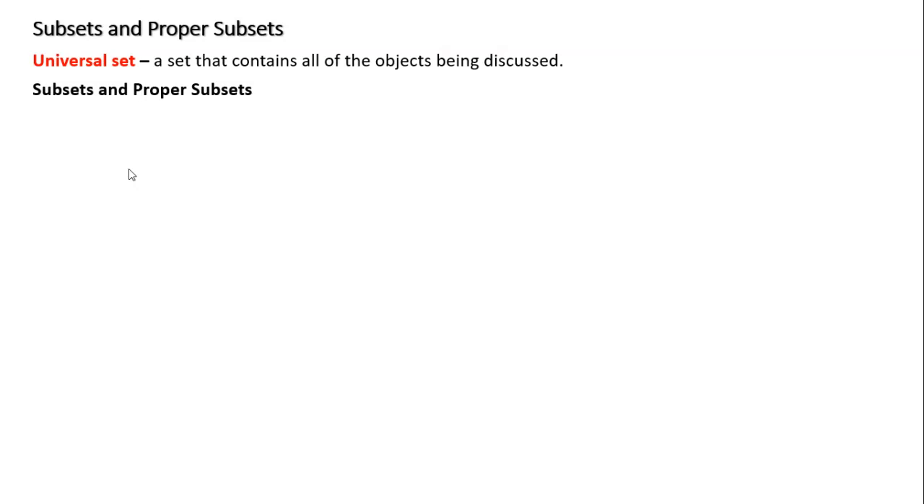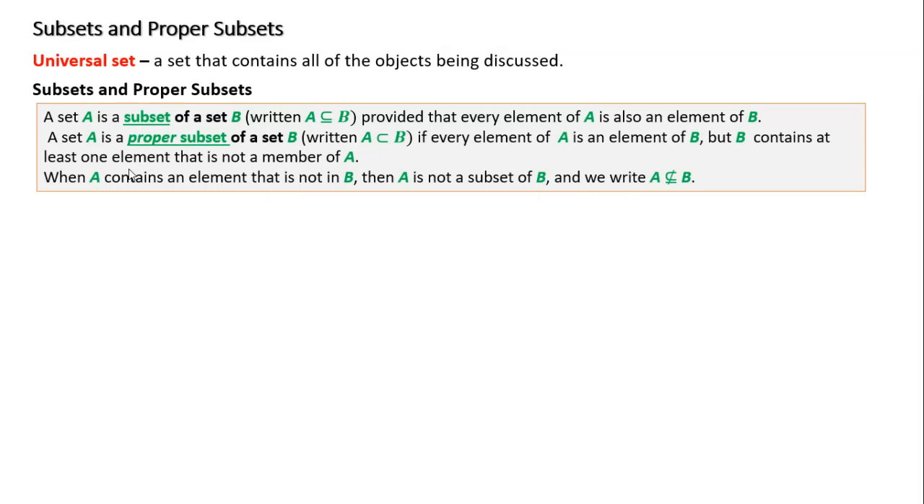Now, subsets and proper subsets. This is the book definition. A set A is a subset of set B, and this is how we write it. It looks like a C with an underscore. What this means is that every element in A is also an element of B. This is what a subset means: every element in A is also an element in B.